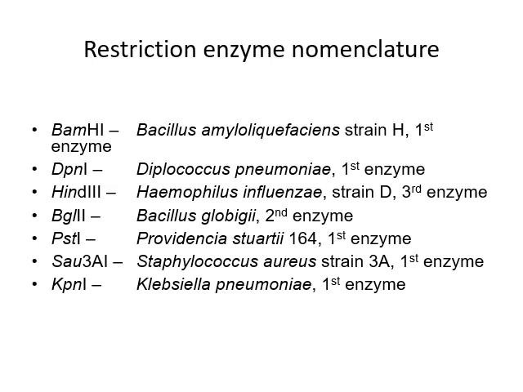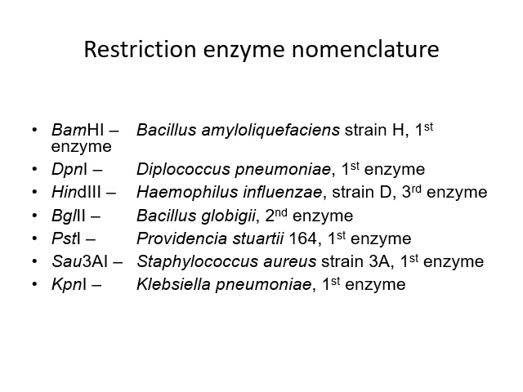BamHI. BAM is for B, genus that is Bacillus. Then species AM that is amyloliquefaciens and the strain is H, and the order of discovery is that first enzyme discovered from this species. So Bacillus amyloliquefaciens H1. Then DpnI that is Diplococcus pneumoniae first enzyme.